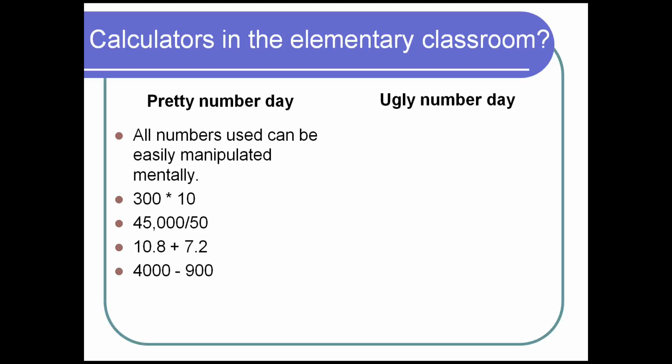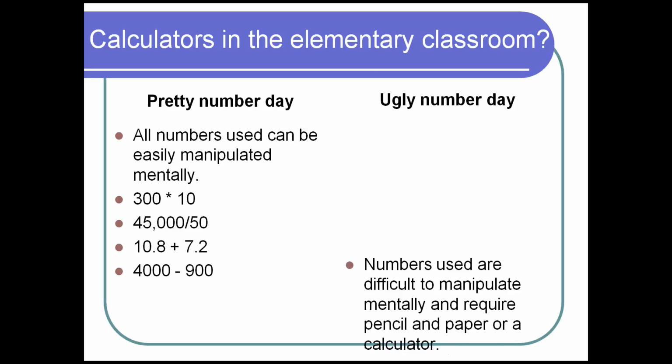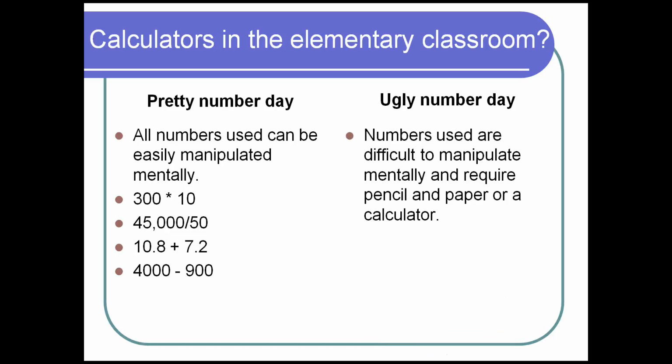I don't think anyone would expect a carpenter to frame a house without using a nail gun. It's a tool, and so are calculators. So on ugly number days, these are numbers that are more difficult to manipulate mentally. They're probably going to require a pencil and paper or a calculator, or maybe even both, but they're not easy to hold in their heads.